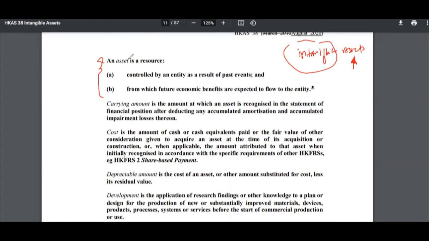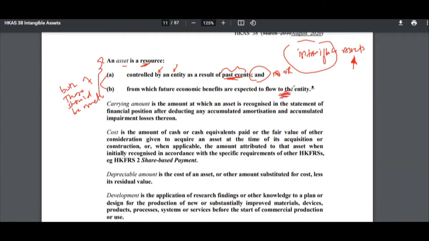So let's look at what an asset is. An asset is a resource which is controlled by an entity as a result of past events. So the company has control over that resource, and from which future economic benefits are expected to flow to the entity.